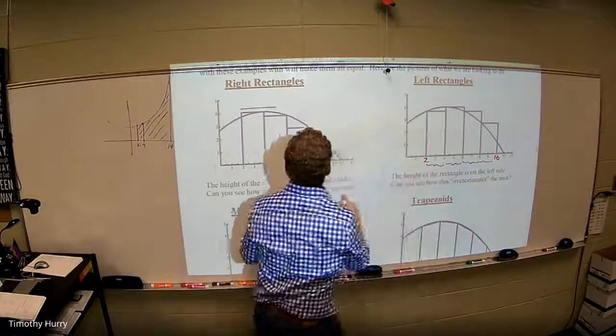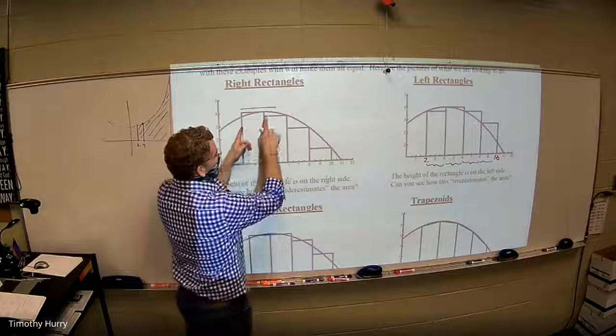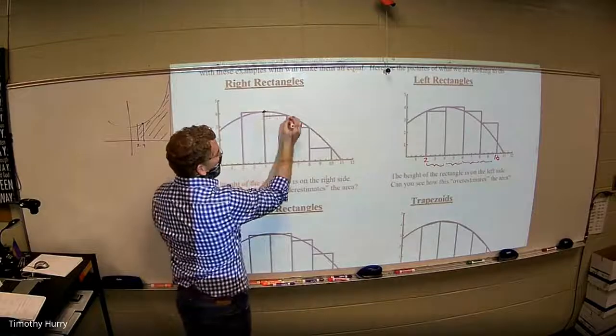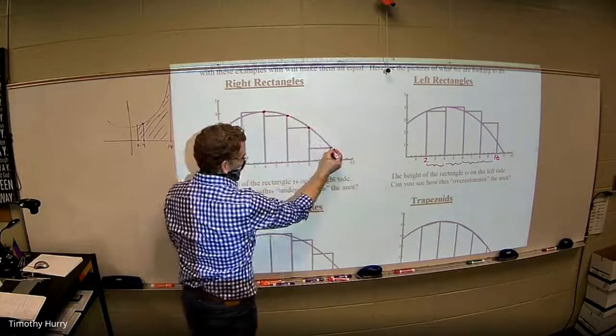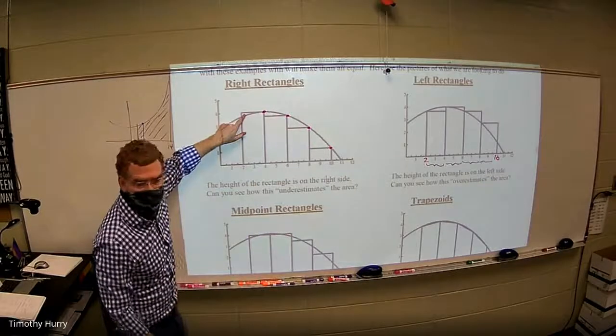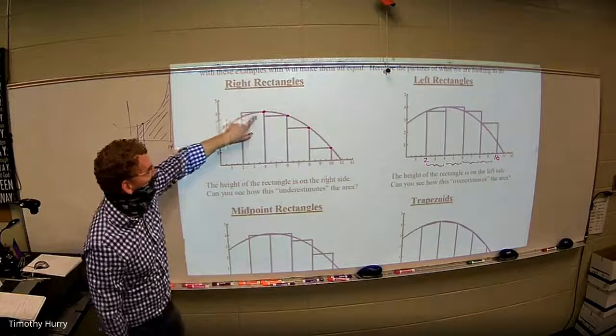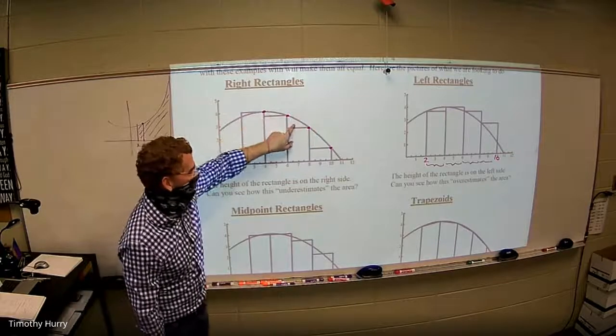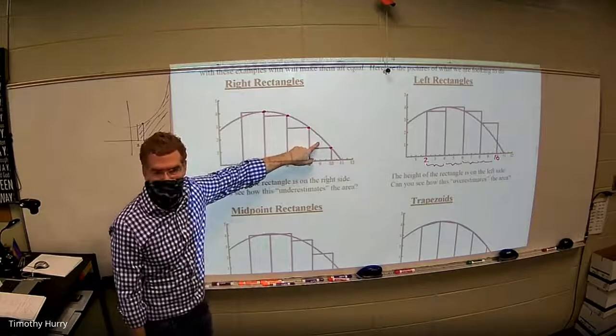and you bring up the height of the right side. Sorry, that's the left side. Right here, you bring up the height of the right side until it hits. So you're finding those 4 heights, right? And you can see on this one, right here, I had a slight over approximation. But here I under approximated, way under approximated, didn't I?